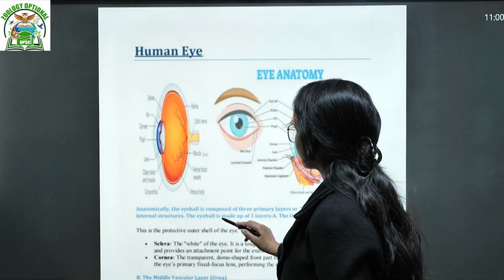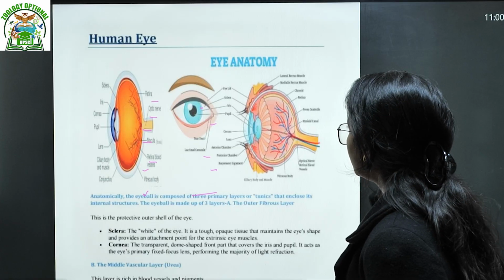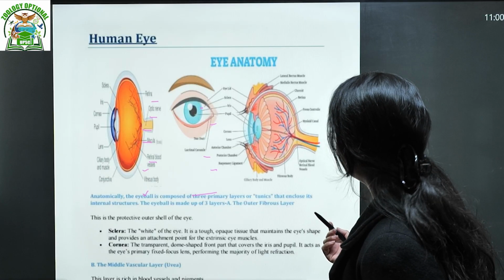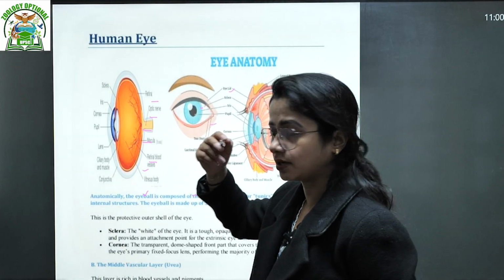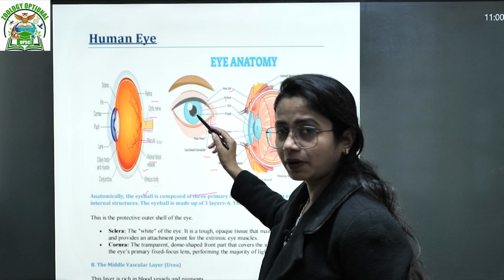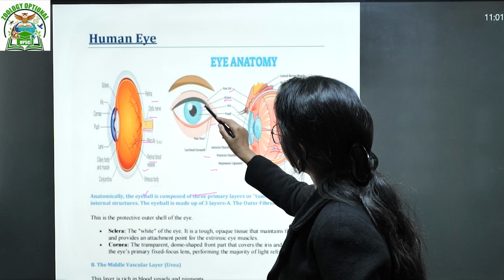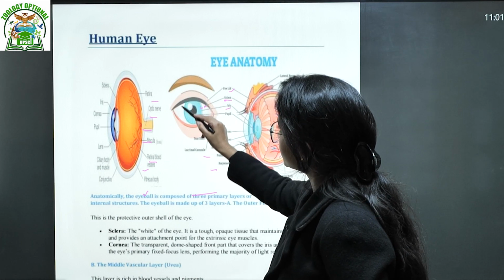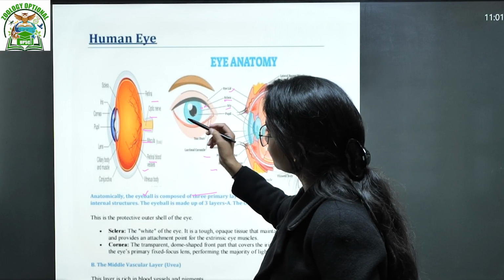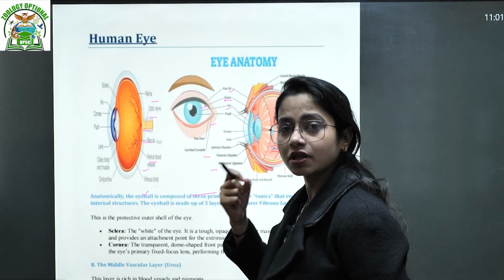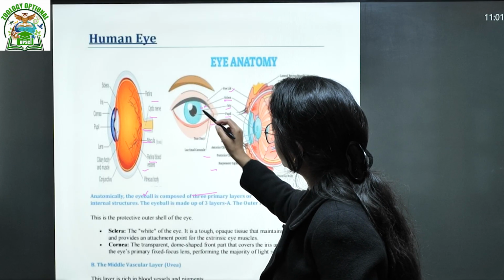But if you want to draw a little more elaborated structure, I know the diagram is not very clear, but still I will try to explain it. First, the uppermost are the eyelids. Then the sclera, the part which is white in color that we can see in our eyes. Then the iris, the outer circle, which is what we see. When you focus light on your eye, the pupil moves. So the iris is the outermost circle and the pupil is the innermost circle.